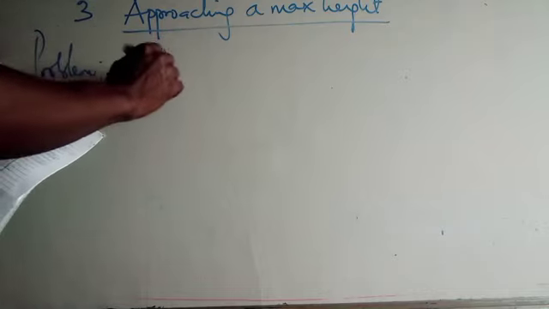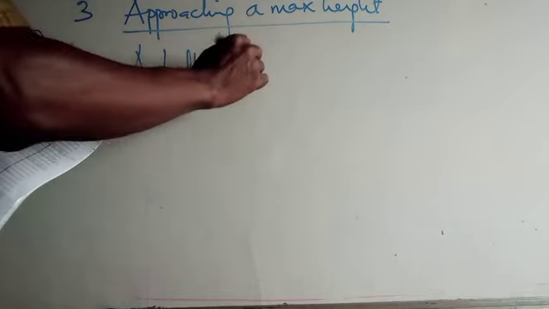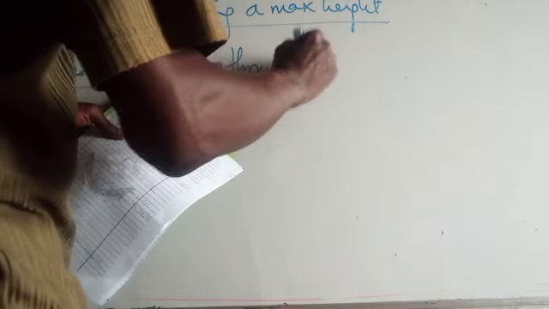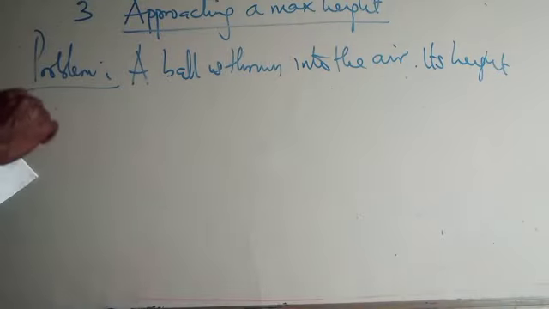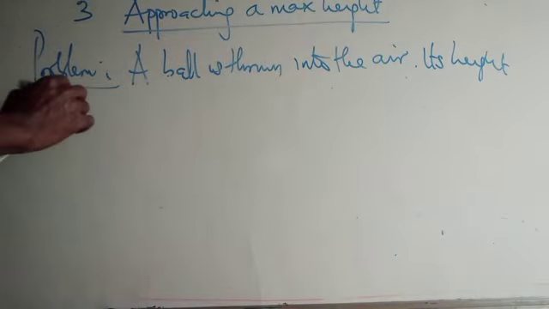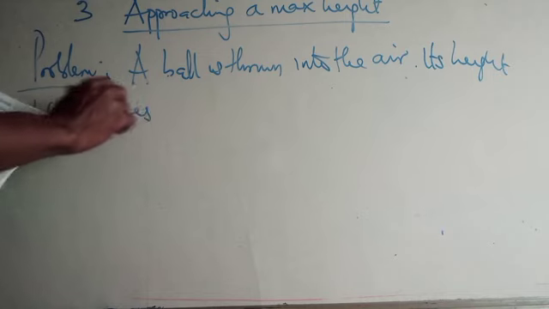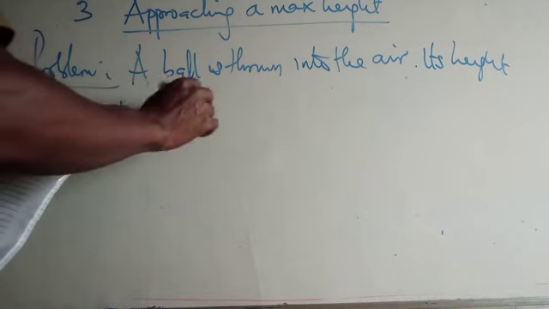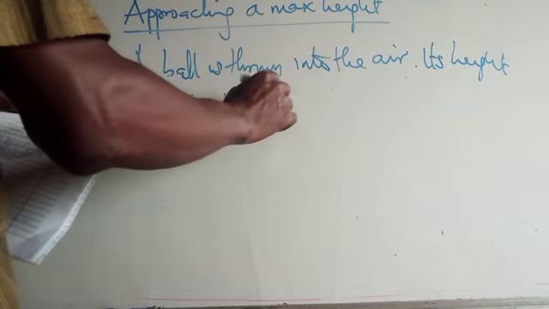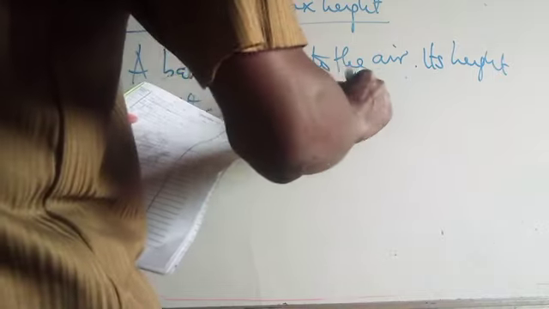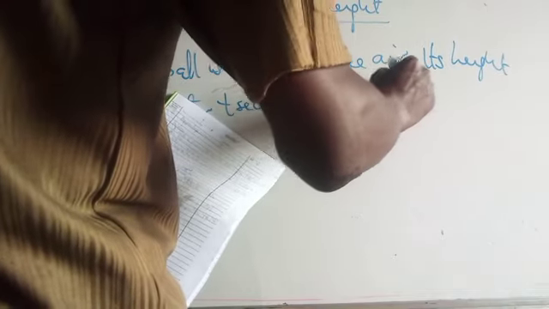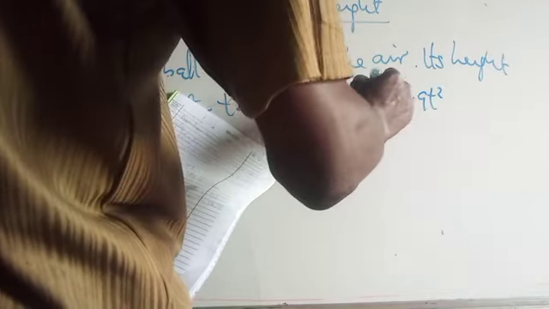A ball is thrown into the air. Its height, h of t, that is h as a function of t, in meters, after t seconds is h of t equals minus 4.9 t squared plus 19.6 t.